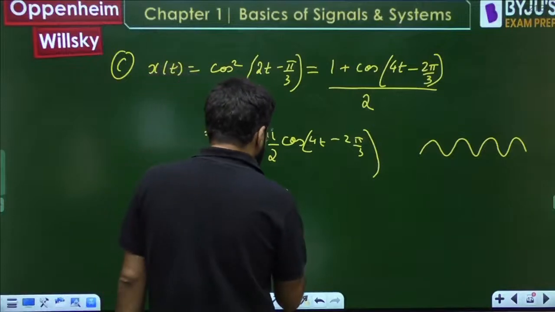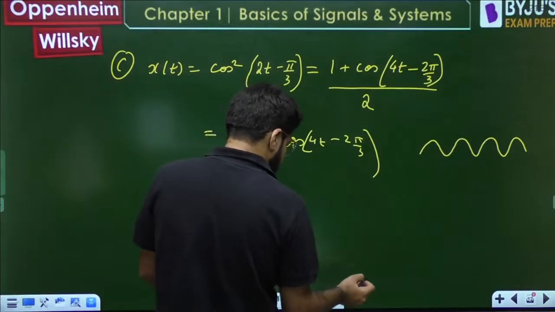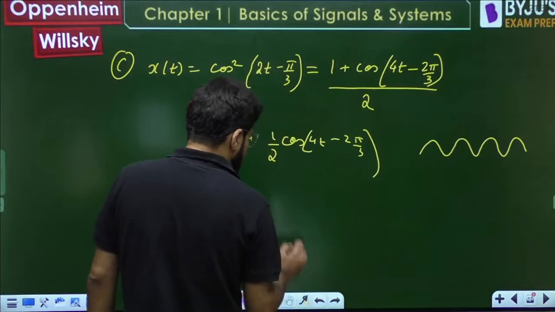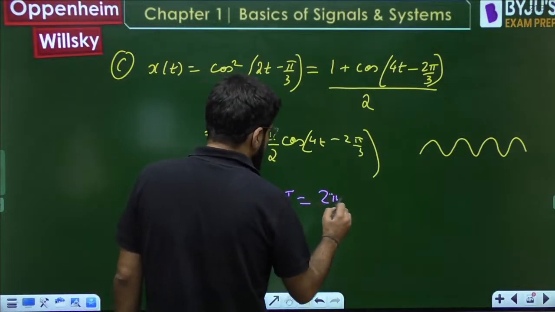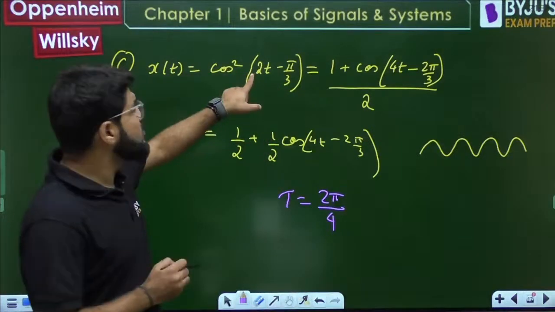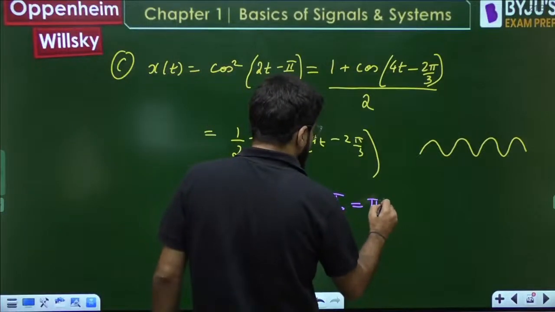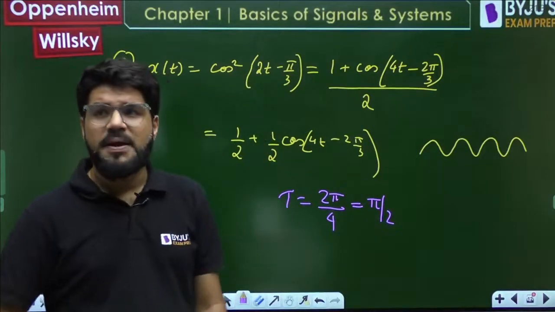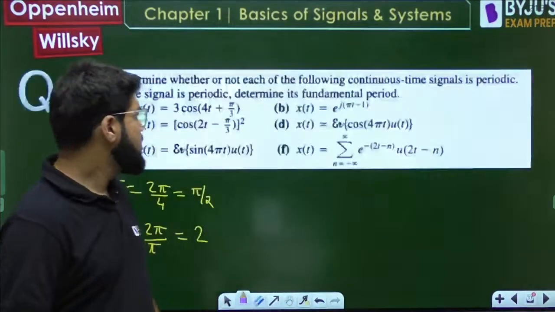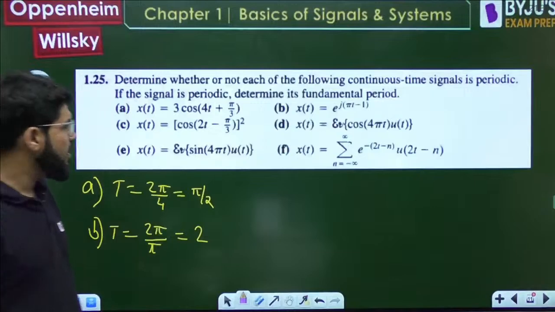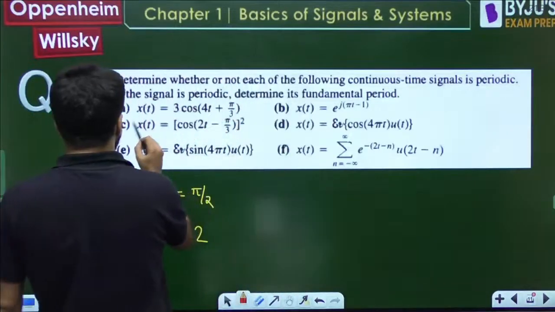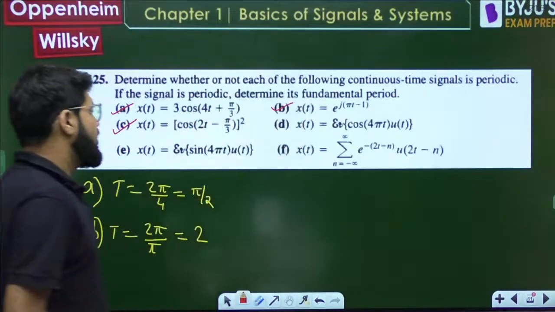So what is the time period now? It is 2 pi by omega, but omega is 4. Don't use omega as 2, because it is the cos square signal. So the answer is pi by 2. The answer is equal to pi by 2. So C is done, and we are done till C, A and B.